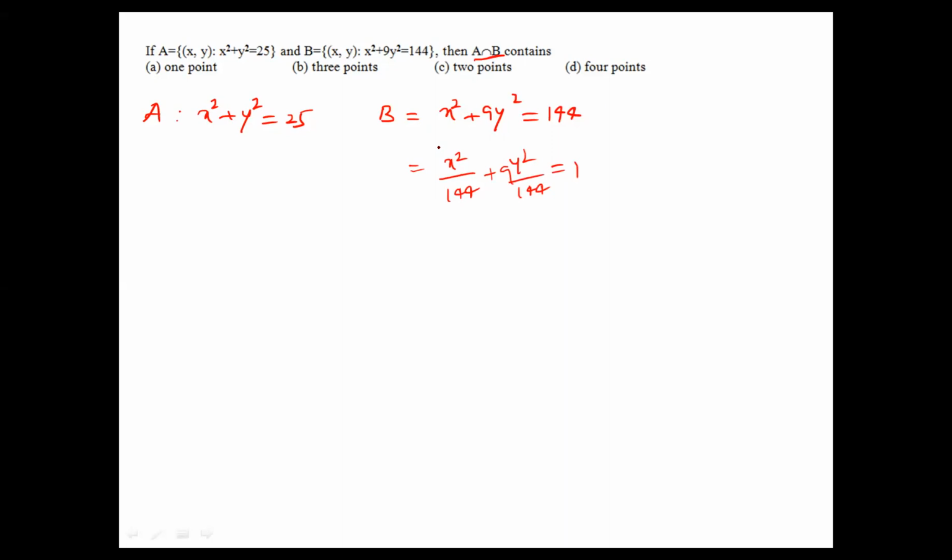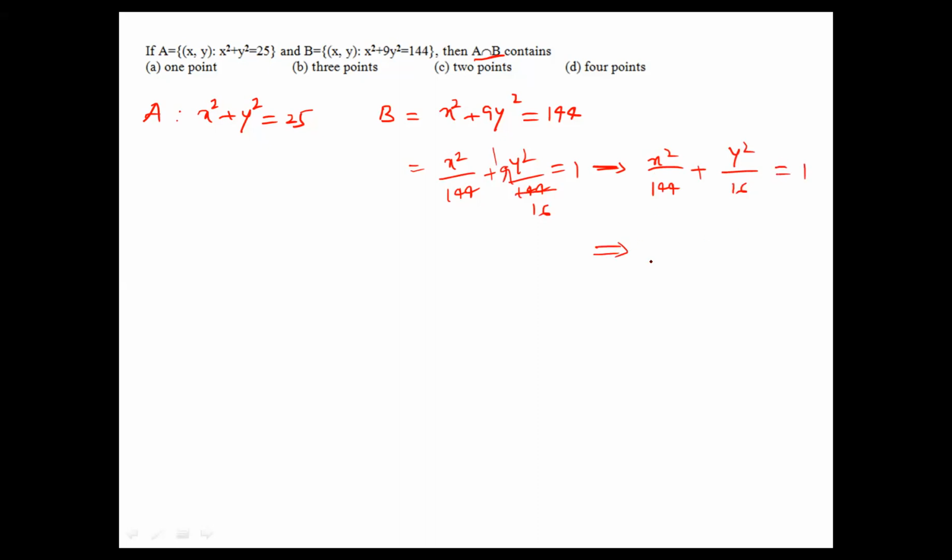We'll get the standard equation, that is the ellipse. So this can be written as x² over 144, you can write as it is, and y² over 16, since 144 divided by 9 is 16, equal to 1.